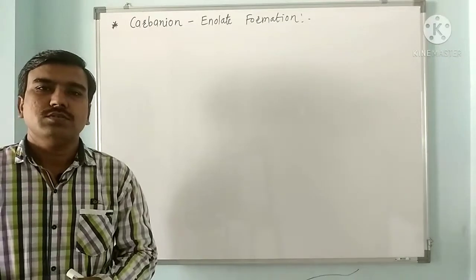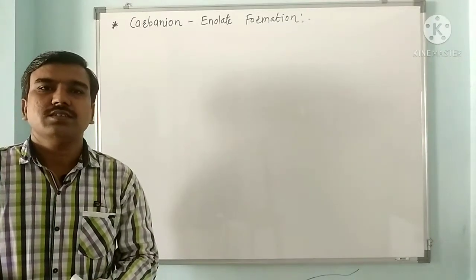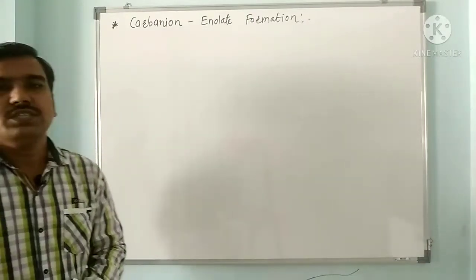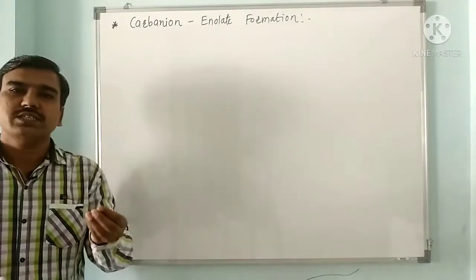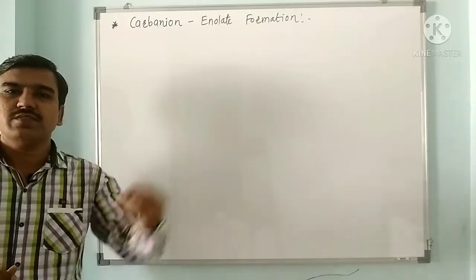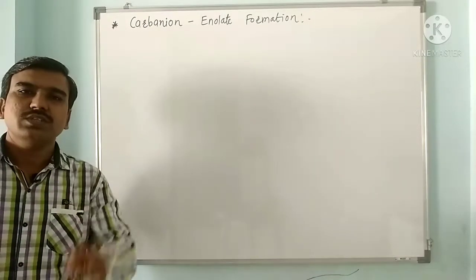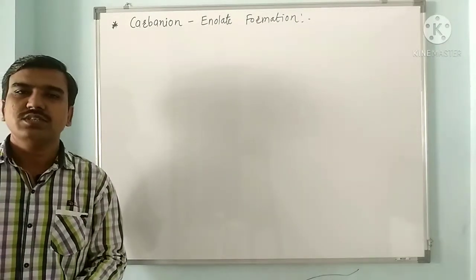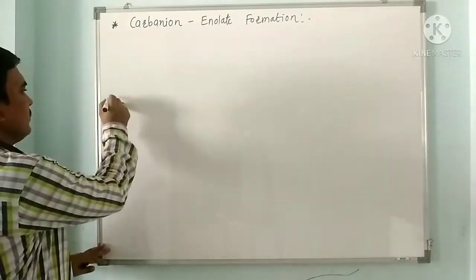Now, how is a carbanion formed in the case of organic compounds? When the hydrogen attached to carbon is acidic in nature. How can we say the hydrogen on carbon is acidic? When the pKa, the negative log of K, of that hydrogen is around 15 to 20.